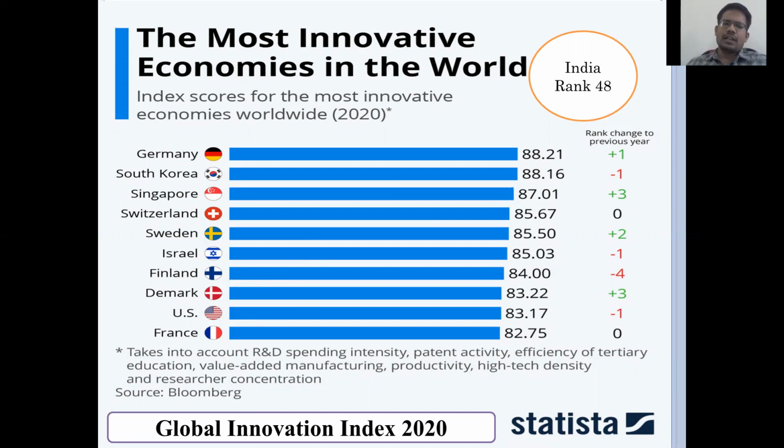The rankings are on your screen. Compared to that, India's rank is 48 out of 49 eligible countries. Just imagine, we are ranked 48th. That much we are still on the backbench in technological development.